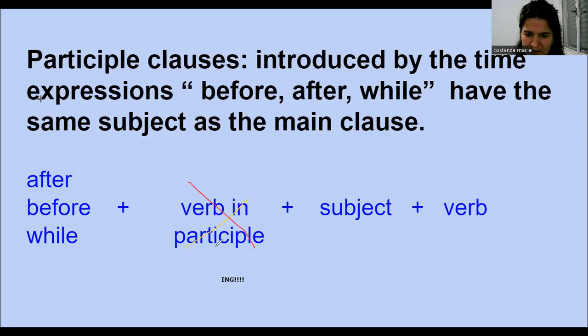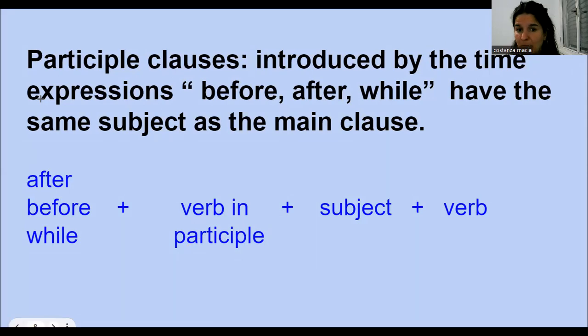Not a participle. It's verb with ing. Yes. So we use after, for example, after buying that, we decided to do something different. Okay. Let's see an example.